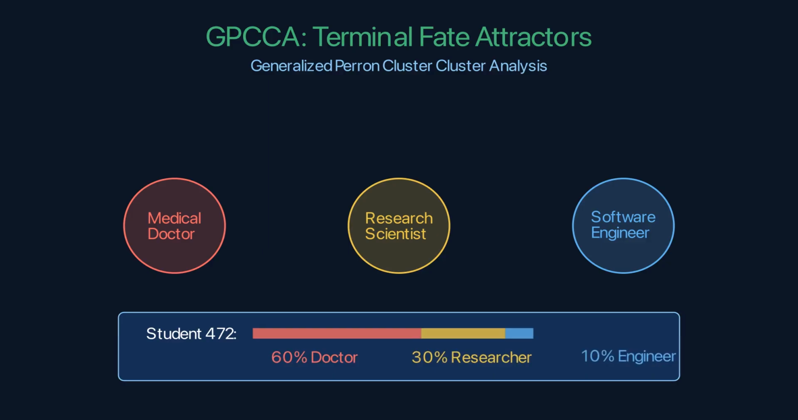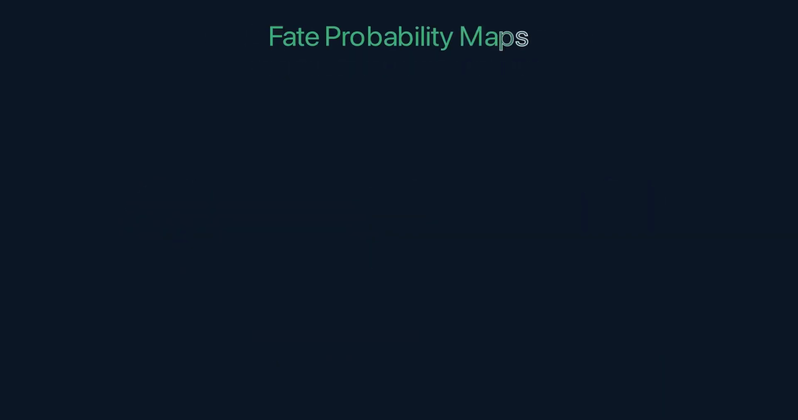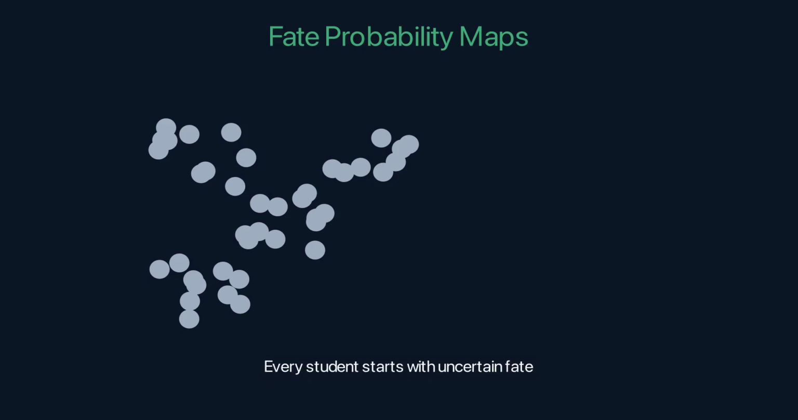What is the probability of ultimately reaching each terminal fate? Student number 472, 60% doctor, 30% researcher, 10% engineer. Color each student on the map by their fate probability. Deep red, high probability of medical school. Deep blue, high probability of engineering. Purple, mixed, the undecided students at the crossroads.